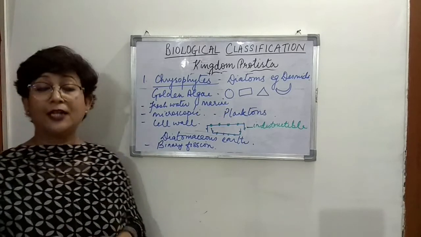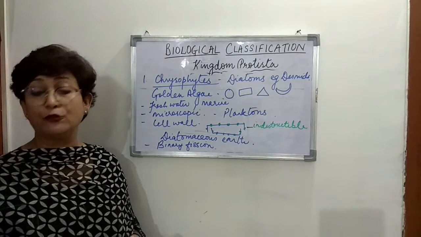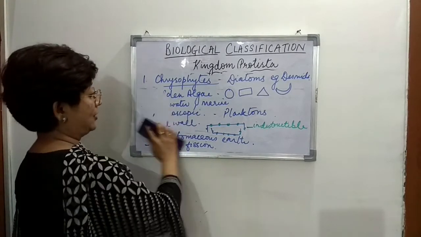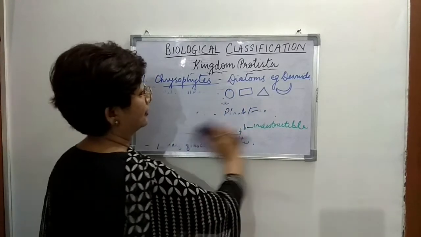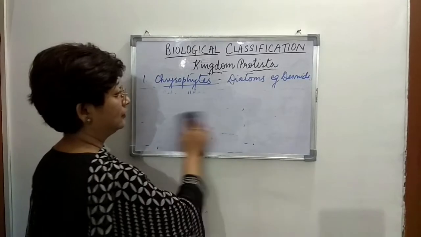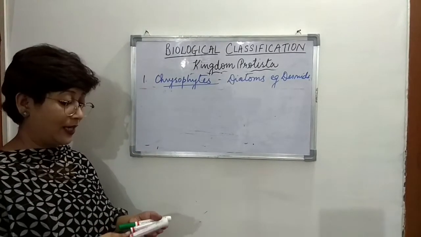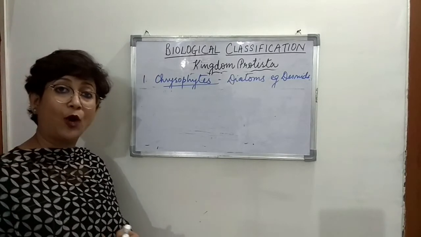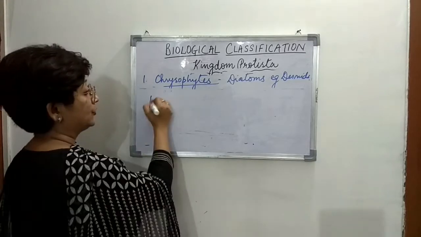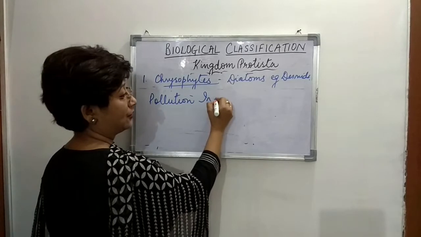Now, these diatoms are also indicators of pollution, right? They're good pollution indicators. So let's see, how are they good pollution indicators? Where are they found? They're basically found in water, right? So they indicate pollution in water. So they are great pollution indicators.